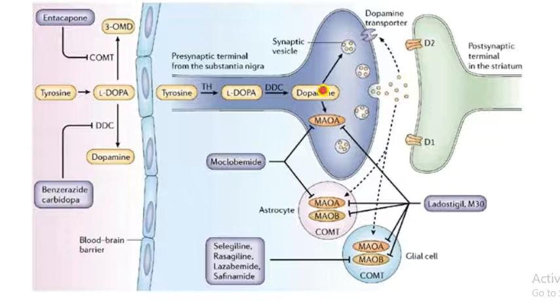An example of a biogenic amine is dopamine, and it is released into the synaptic cleft. If excess dopamine is present, it can enter into glial cells and be degraded with the help of monoamine oxidase. Some drugs, for example selegiline, can inhibit monoamine oxidase, so we can provide a high amount of dopamine in the synaptic cleft. So we can use this as an antidepressant, or we can prevent depression.